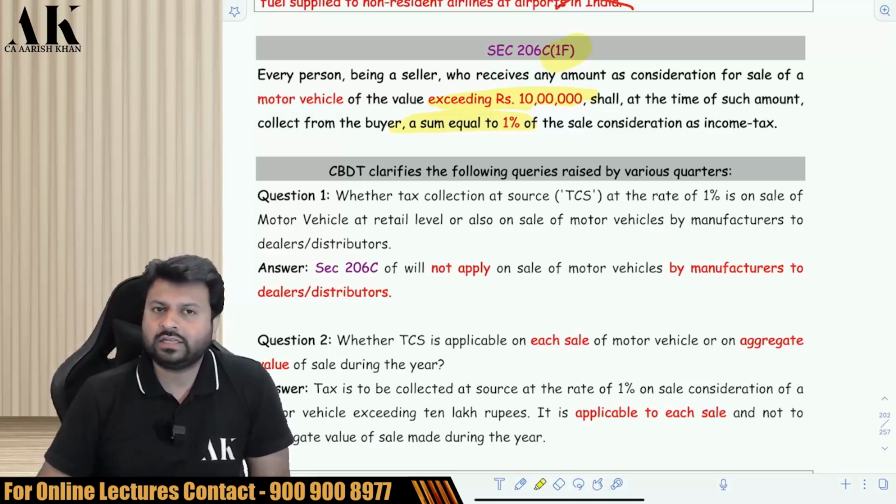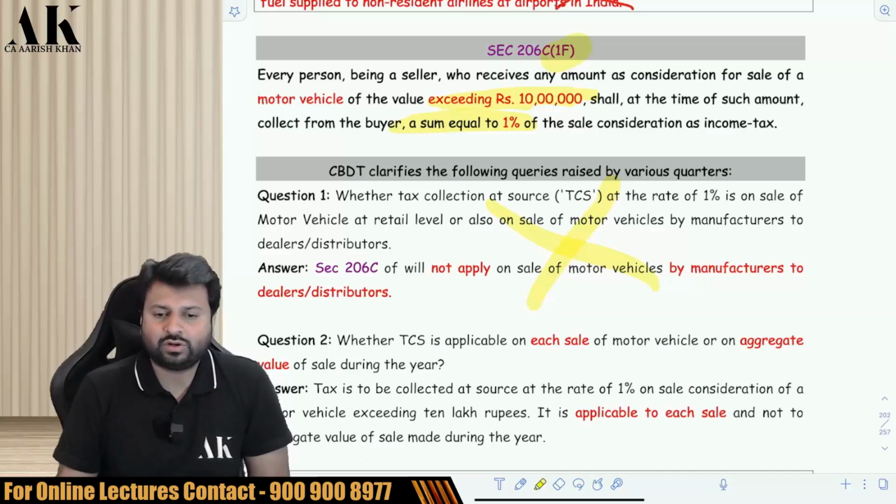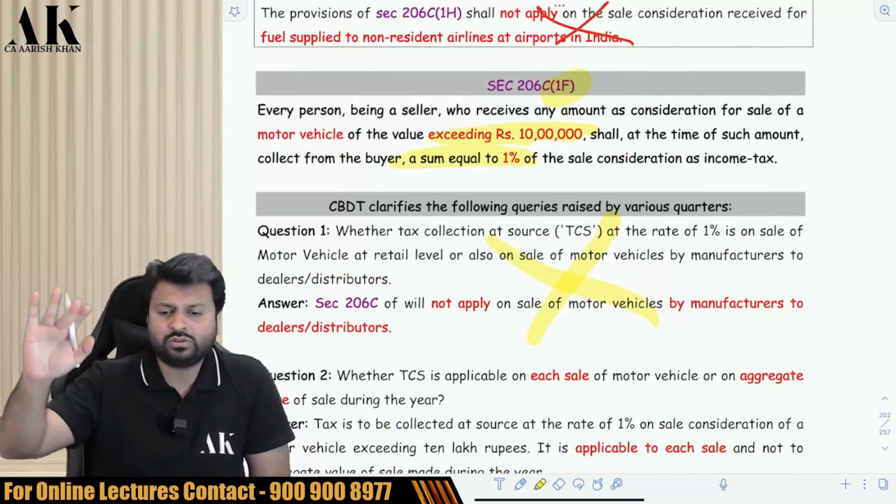So will the TCS be collected in case of every sale? Suppose, for example, a manufacturer is selling to a dealer, then 206C1F is not applicable. If the manufacturer is selling to a dealer, then 206C1F is not applicable. Similarly, it is applicable when a dealer is selling to a customer, then 206C1F is applicable.